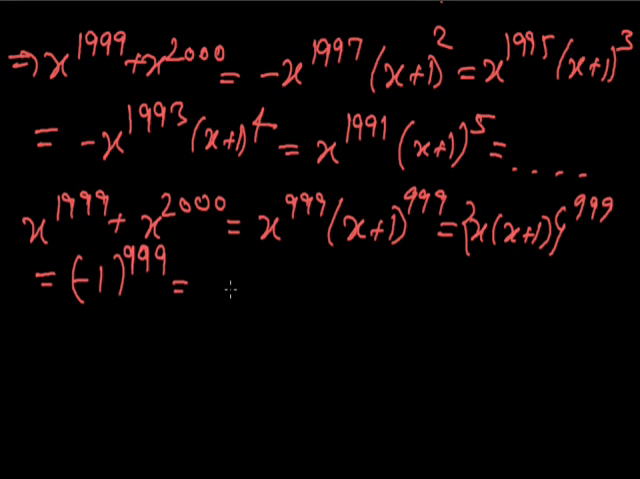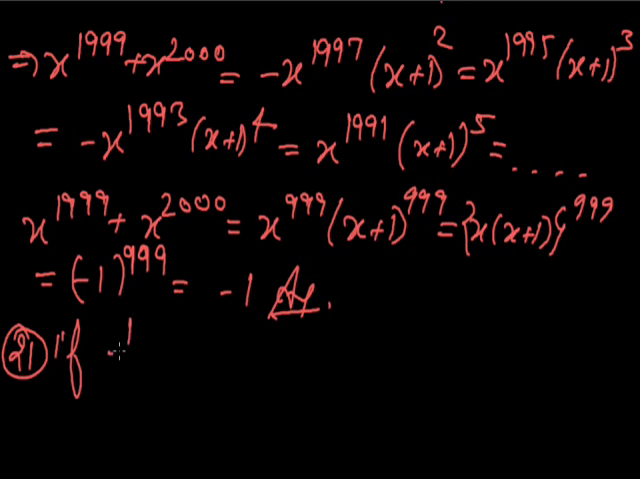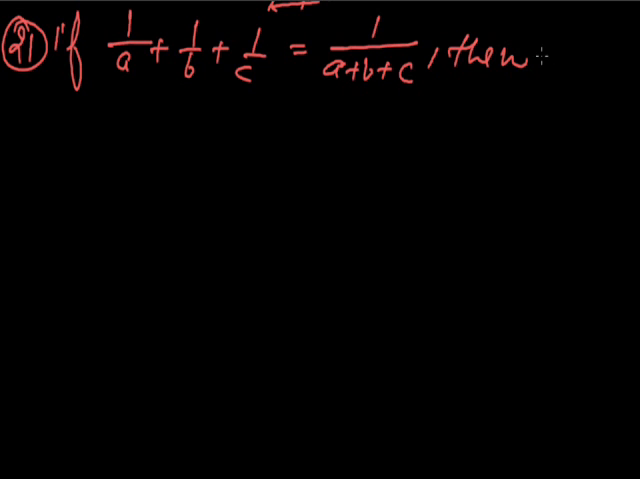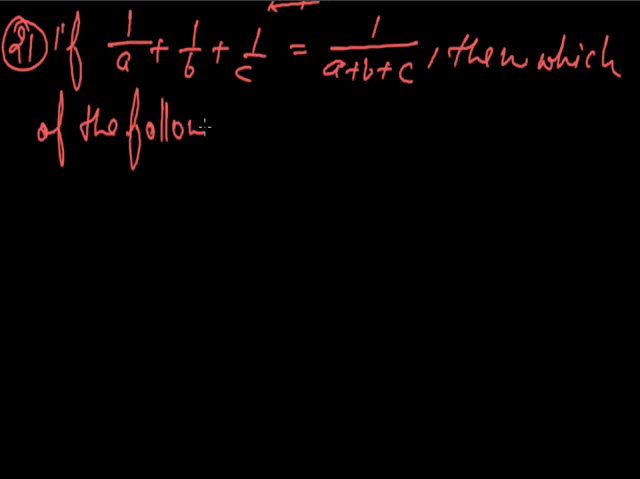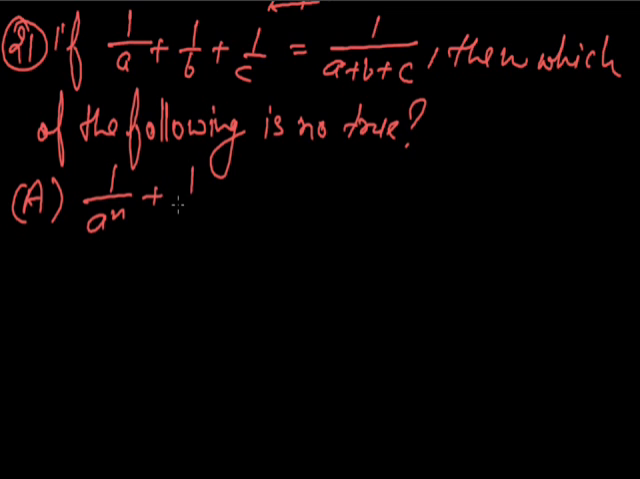Now the last question, number 21. If 1 upon a plus 1 upon b plus 1 upon c is equal to 1 upon a plus b plus c, then which of the following is not true? Let us see option number 1. 1 upon a raised to power n plus 1 upon b raised to power n plus 1 upon c raised to power n is equal to 1 upon a raised to power n plus b raised to power n plus c raised to power n.